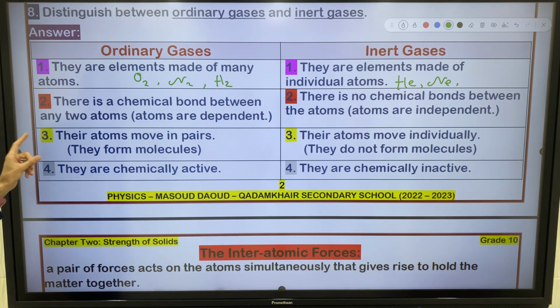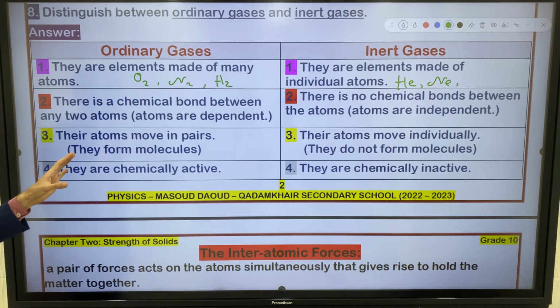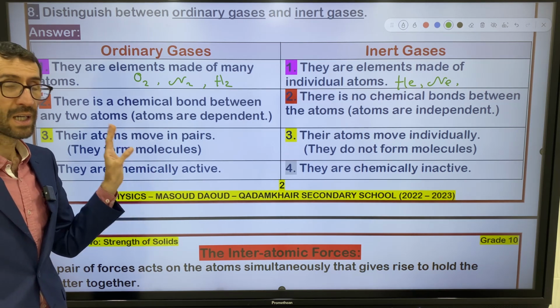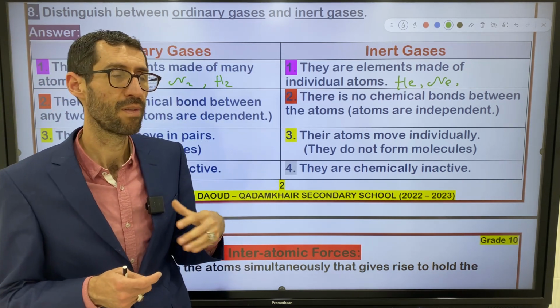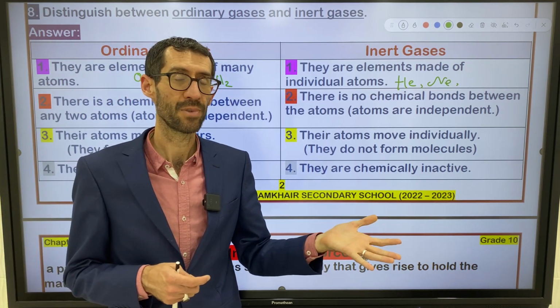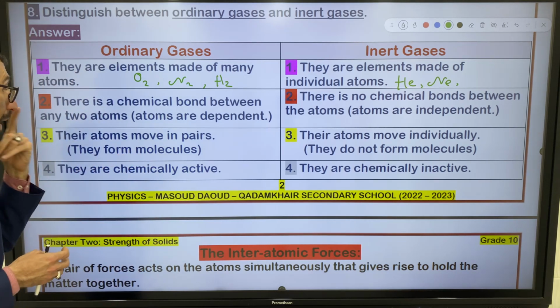The third difference about the ordinary gases, their atoms move in pairs. I told you actually, the atoms move in pairs or they form molecules. I told you about molecules. Molecules means one molecule consists of two or more atoms. A collection of two or more atoms is called molecule.